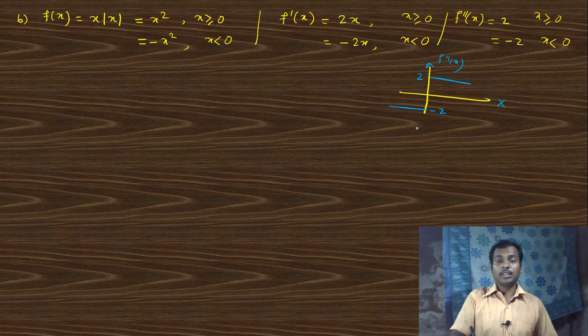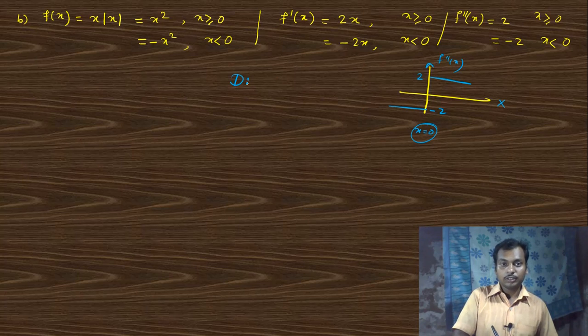So we can see that at x equal to 0 there is a discontinuity. Okay, so there is a discontinuity at x equal to 0.